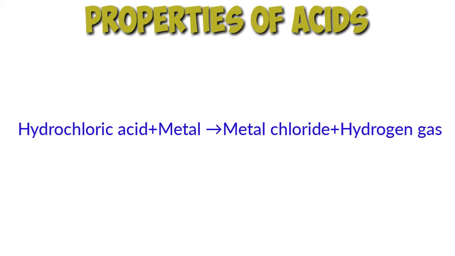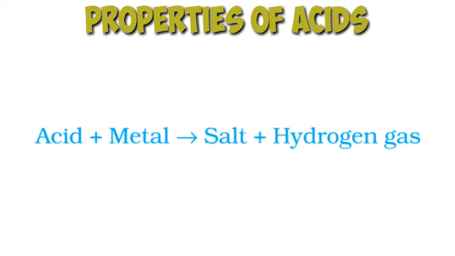That is why we should not keep curd and other sour substances in brass and copper vessels. If we do so, curd and other foodstuff contain acid which can react with the metals of the vessel to form poisonous metal compounds which can cause food poisoning and damage to our health.